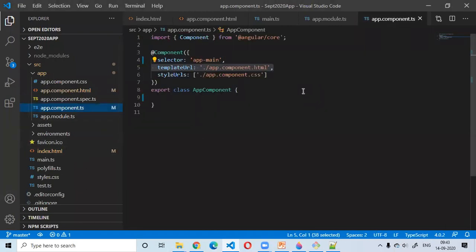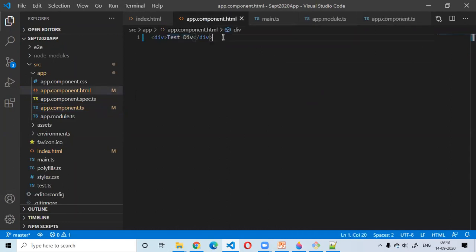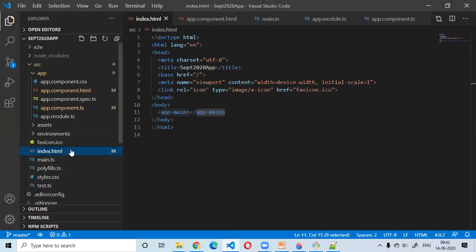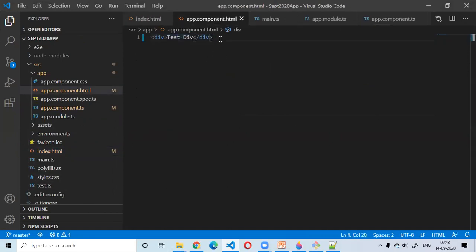My component is linked with this app.component.html file, and whatever HTML I write inside it is going to be displayed wherever this custom HTML element, called app-main, is used. Here inside my index.html, this custom HTML element is called app-main. That is why the content of app.component.html is being displayed there.